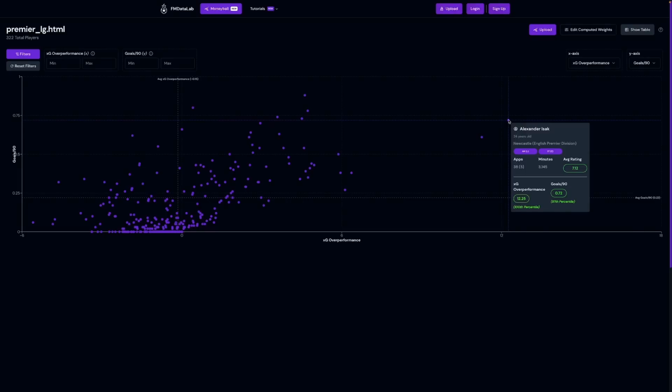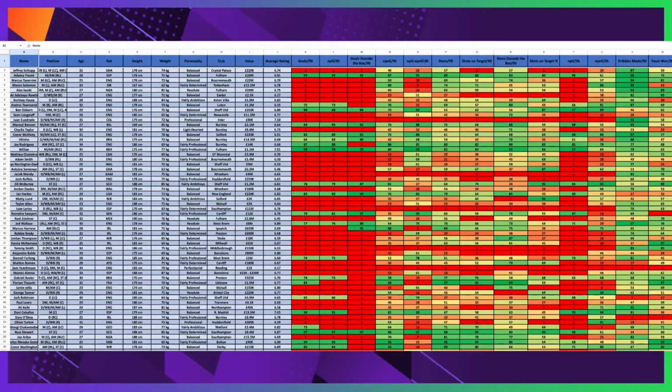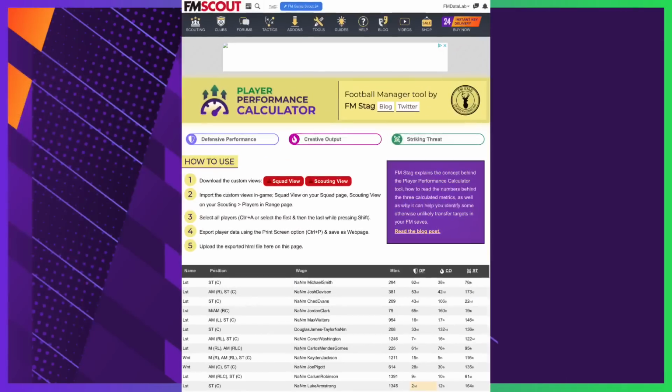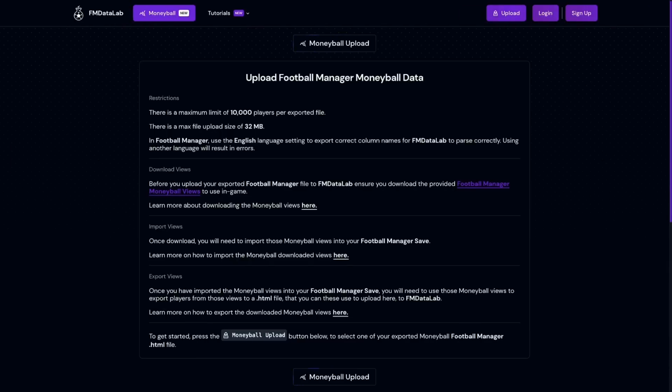Now, there are already some tools out there that take this Moneyball approach. I'd recommend that you give some of these a go, as they may fulfill your requirements, and the FMDataLab Moneyball tool might be a little overkill or maybe not as customizable as you would like. But these other tools mostly require some knowledge of how to use spreadsheets, or for the web app based tools, they are quite limited in their scope and their details. With FMDataLab's Moneyball tool, I wanted to bridge that gap, so the tool covers a lot of features, includes a lot of data to analyse, and is somewhat customizable.